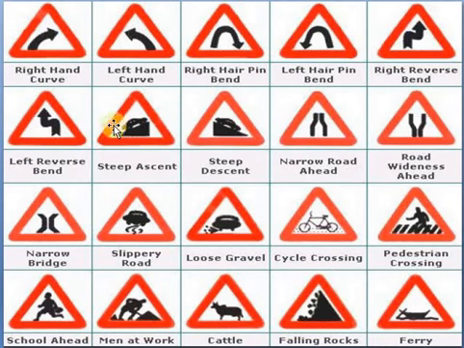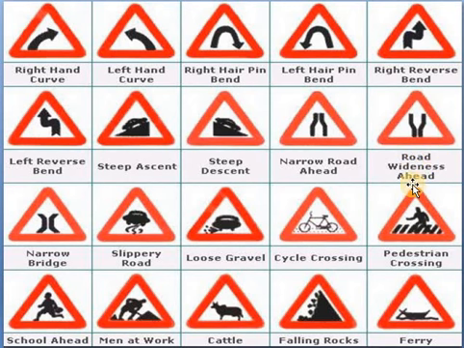And you can see that these are also informatory signs. Right hand curve, left hand curve, right hairpin bend, left hairpin bend, right reverse bend, left reverse bend, steep ascent, steep descent. So the car should be going down. Steep ascent means upwards. Narrow road ahead means from a long road to a short road.